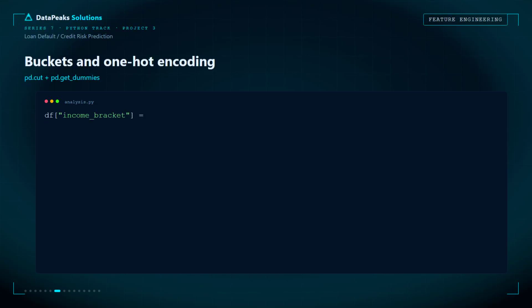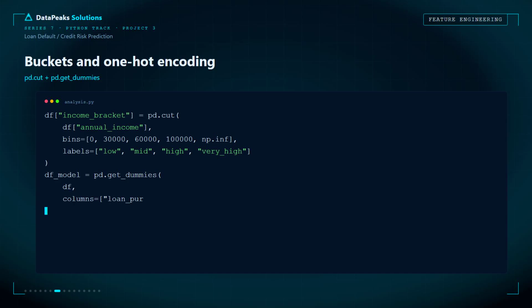Your model doesn't understand words. It only understands numbers. That's why feature engineering changes everything. Raw data isn't ready for machine learning. First, I grouped annual income into meaningful brackets like low, medium, high, and very high using pd.cut().